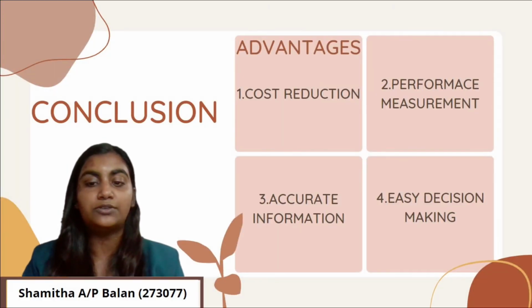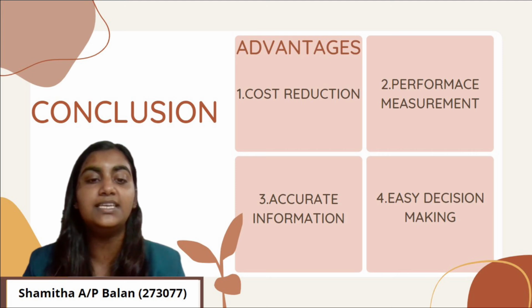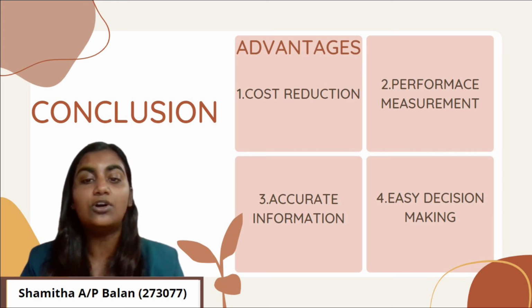My name is Shamita Balan and my matrix number is 273077. In conclusion, there are many benefits in applying the activity-based costing system, but there are disadvantages too. The most obvious advantage is cost reduction. The detailed analysis of activities and costs that are required for costing provides enhanced visibility and a new perspective on overhead costs. When the costs are high and the value of a product is low, the activity becomes a target for cost reduction and improvement.